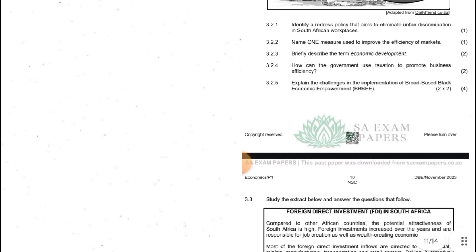business efficiency? Okay. They reduce corporate income tax to increase the profit prospects of businesses, which will encourage them to invest in more efficient production techniques. The government may provide tax exemptions to newly established businesses, which will reduce their operational cost, helping them to expand and become more competitive. Okay.